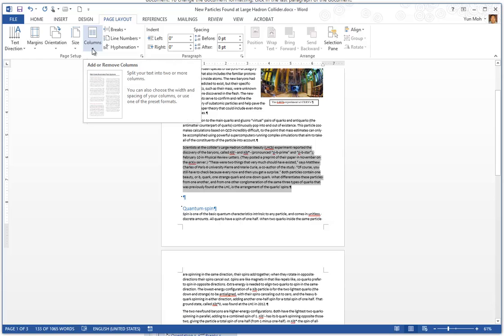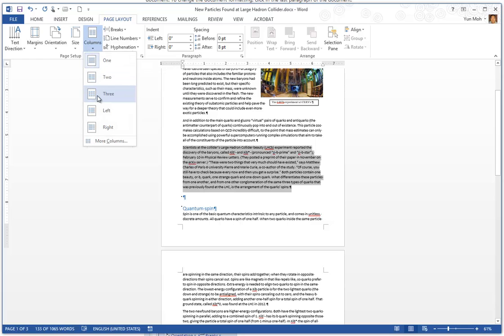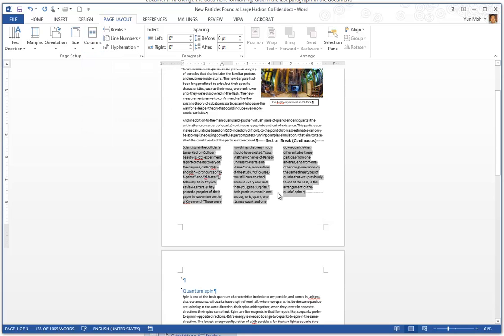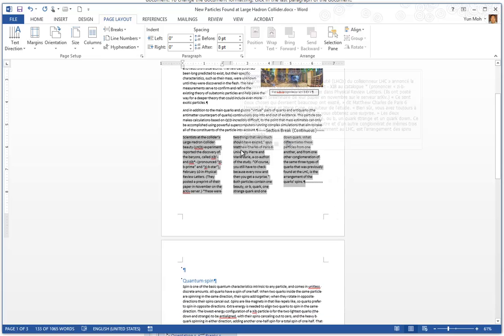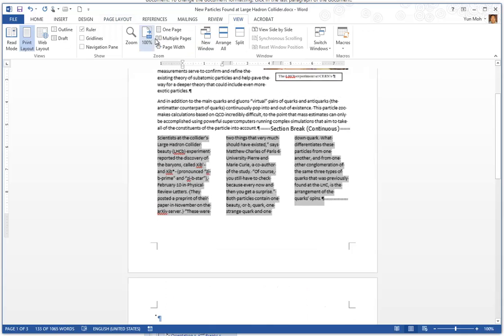So I'm going to go ahead and apply a 3-column layout for that paragraph. So let me change back the view so that you can see a little bit better.